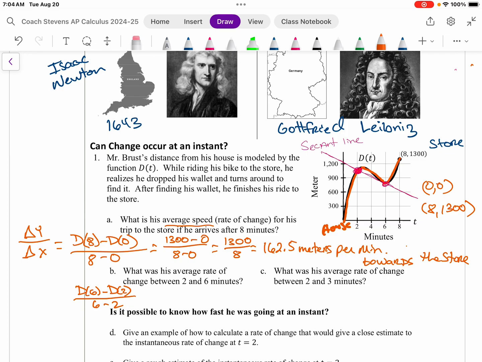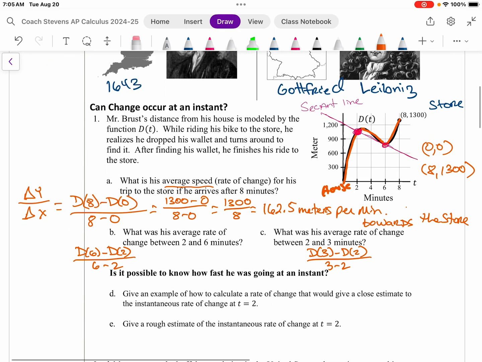Part C. Part C wants us, what is the average rate of change between minute 2 and minute 3? Same thing here. We're going to set up just in general d of 3 minus d of 2 over 3 minus 2. And again, as we decrease our intervals here, we're going from d of 8 to d of 0, and then we're going to d of 6 to d of 2, and now d of 3 to d of 2. We're getting our interval between two ordered pairs to be smaller and smaller and smaller, which is leading us to the next topic here: is it possible to find how fast he is going at an instant?